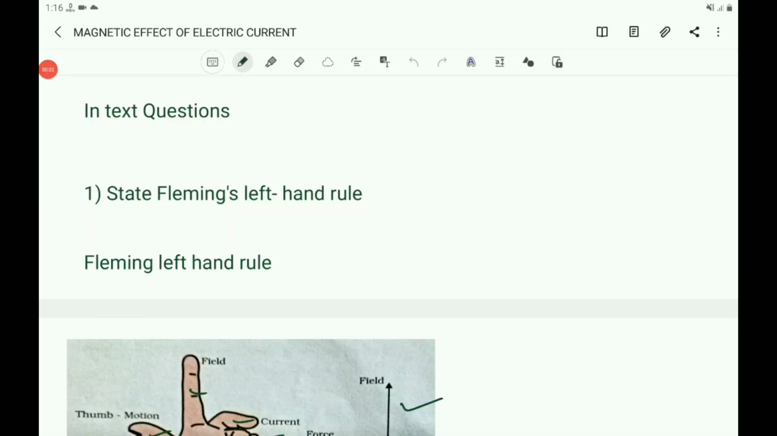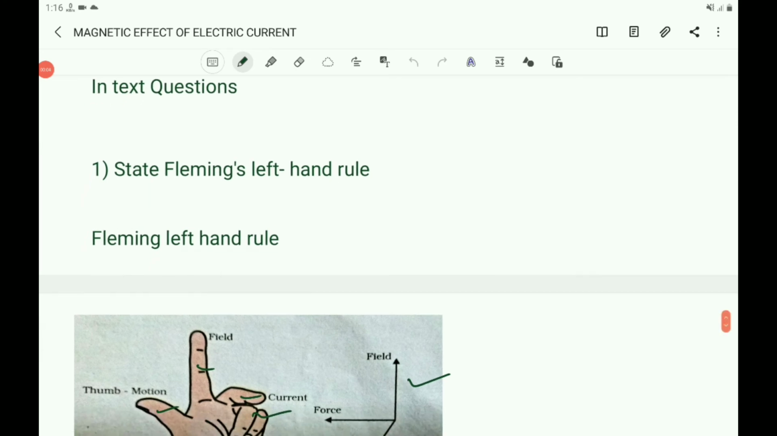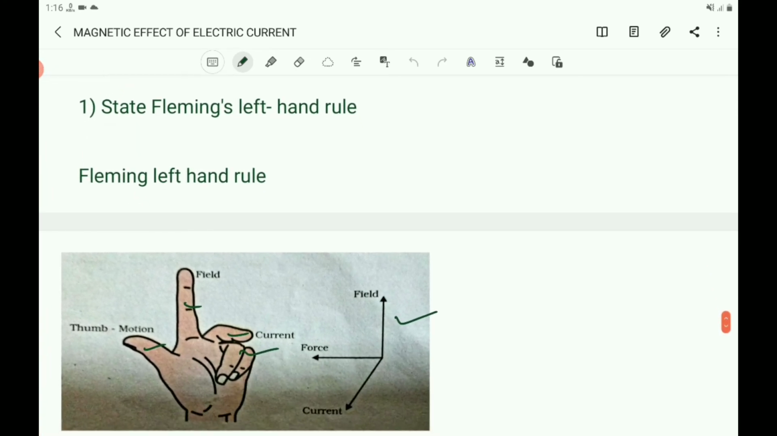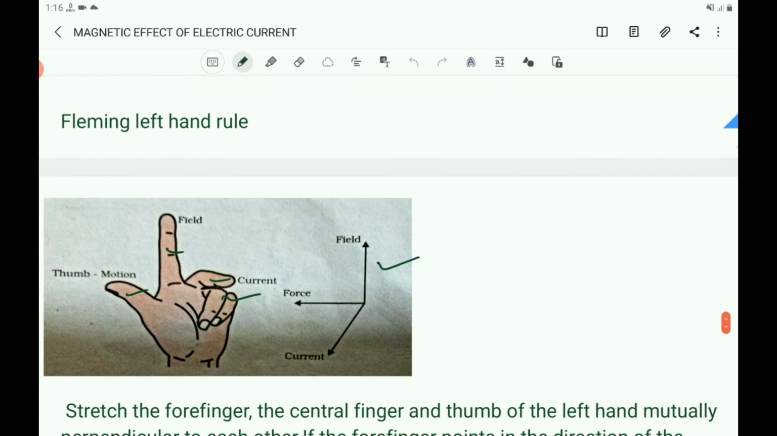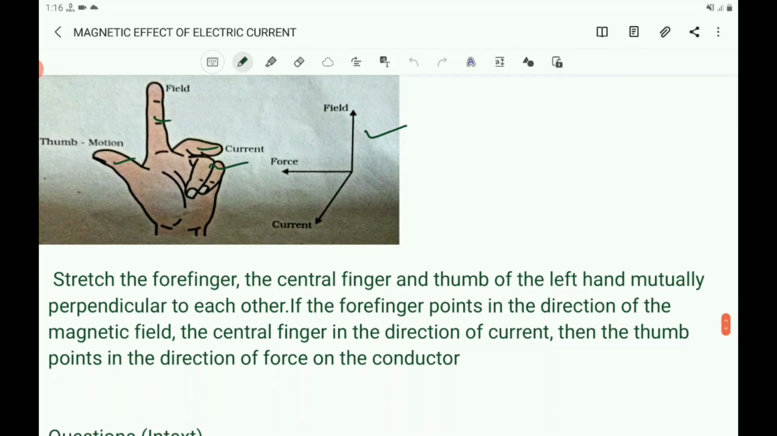Children, write the answer for the in-text questions. Write the answer for the first question, that is, state Fleming's left-hand rule, and draw a rough sketch and write that stretch the forefinger, the central finger and thumb of the left hand mutually perpendicular to each other. If the forefinger points in the direction of the magnetic field, the central finger in the direction of current, then the thumb points in the direction of force on the conductor.